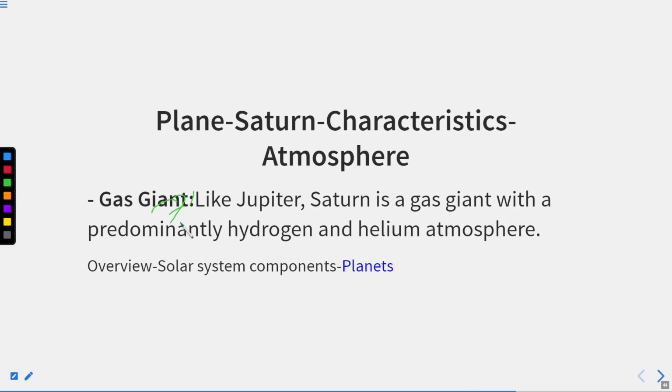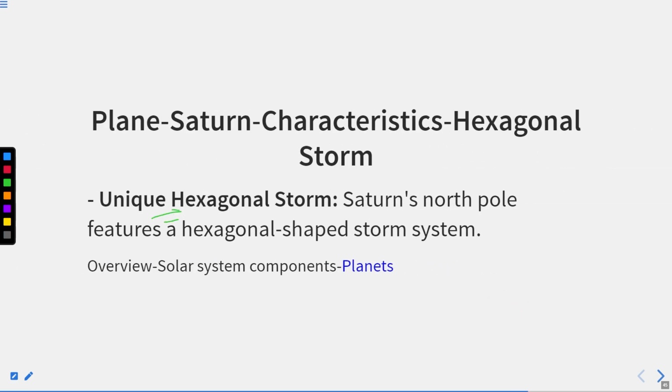It is also a gas giant. Like Jupiter, Saturn is a gas giant with a predominantly hydrogen and helium atmosphere, the same gases which are also found in the Sun's atmosphere. Okay, let me write down again. Like the Sun's atmosphere. Okay. Thereafter, unique hexagonal storm.